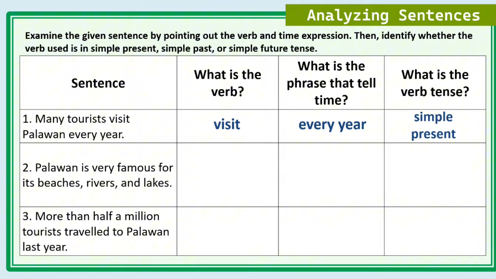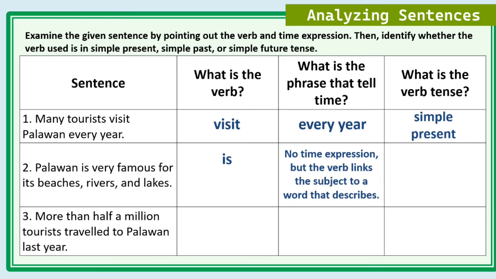Now let's have sentence number 2. Palawan is very famous for its beaches, rivers, and lakes. What is the verb? The verb is. What is the phrase that tells time? No time expression, but the verb links the subject to a word that describes. Therefore, this is simple present.